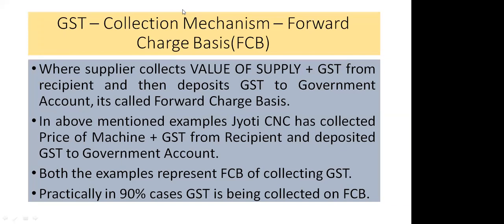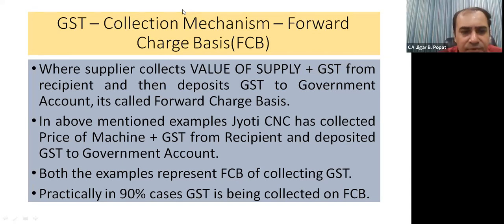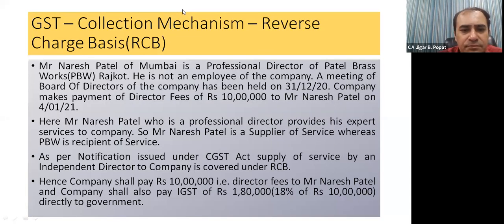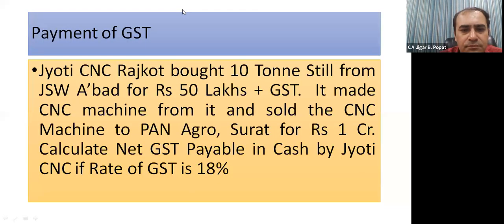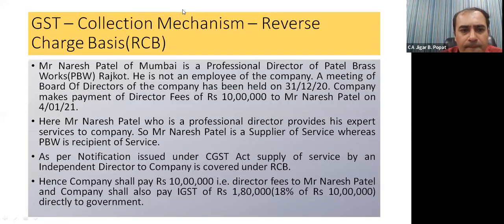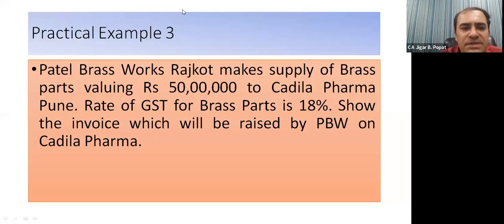Sir, please give more examples. Okay, I can give you another example. Now, friends, the last example that we have seen is once again of forward charge basis. Patel Brass Works Rajkot makes supply of brass parts valuing 50 lakhs to Cadila Pharma, Pune. Rate of GST for brass parts is 18%. So in the invoice which will be raised here, Patel Brass Work is the supplier and Cadila Pharma, Pune is the recipient.